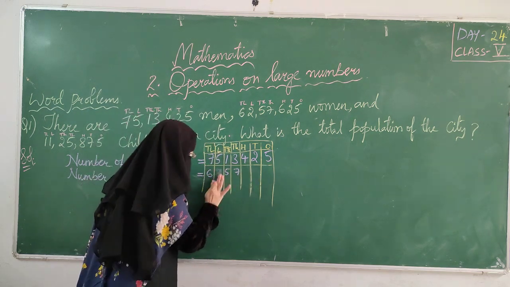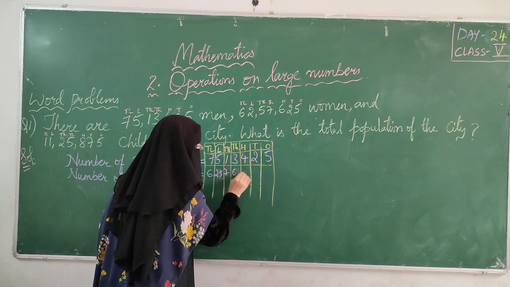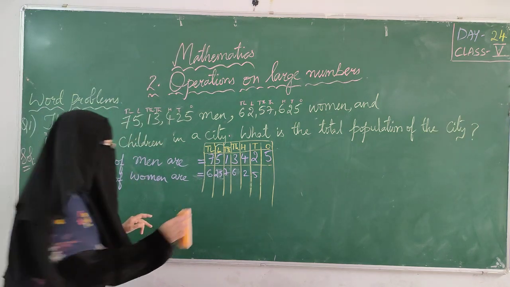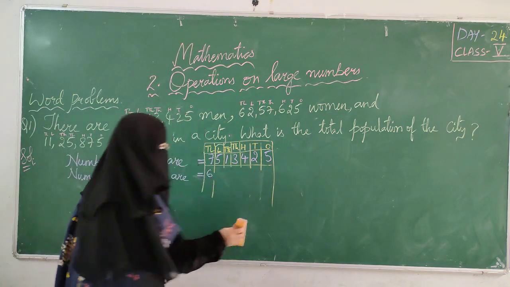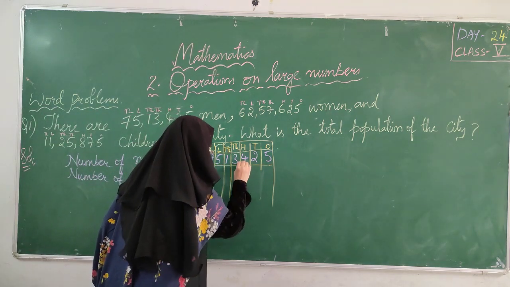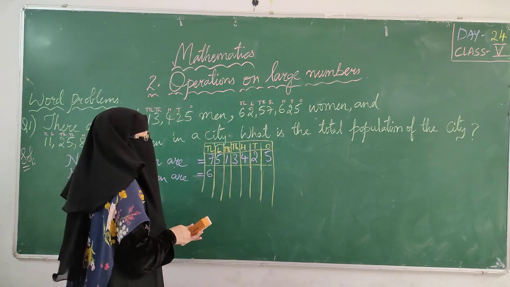If you are writing like this, it is wrong. So better write in that column only. Take your own time, students. Don't be in a hurry whenever you are doing especially maths problems.